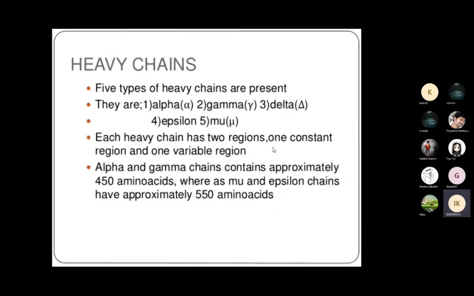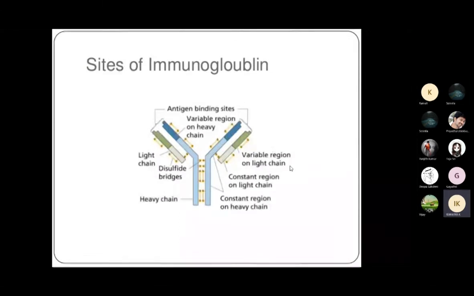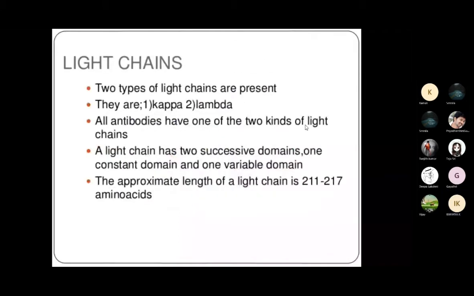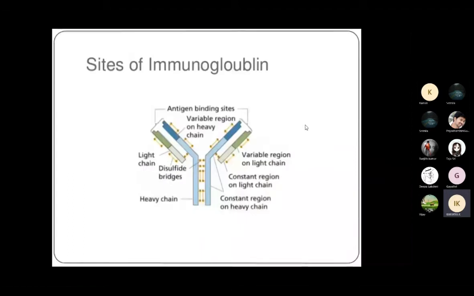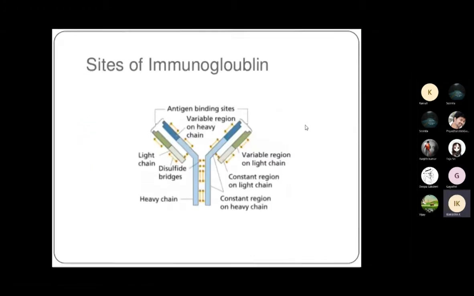The general features: the light chain has kappa and lambda types. This is the antigen binding site, and you can see the constant and variable regions present in the chains.